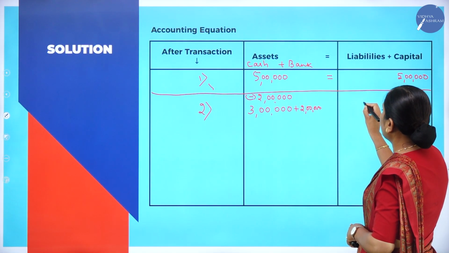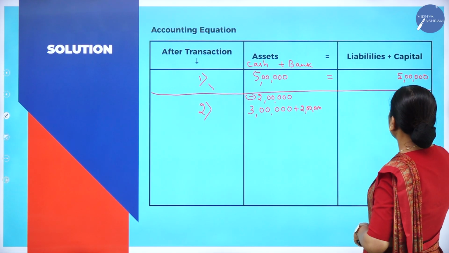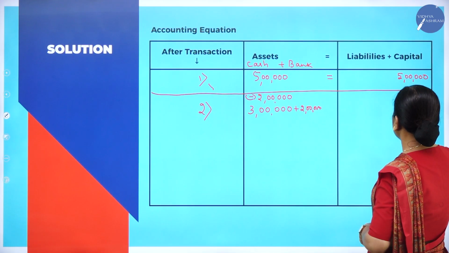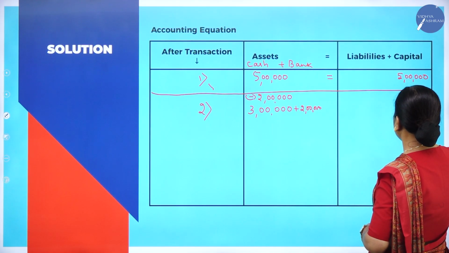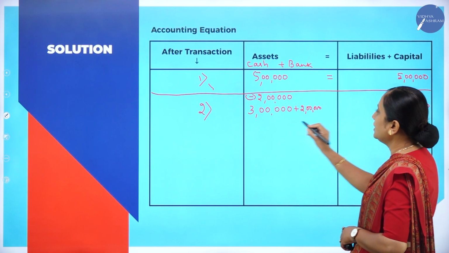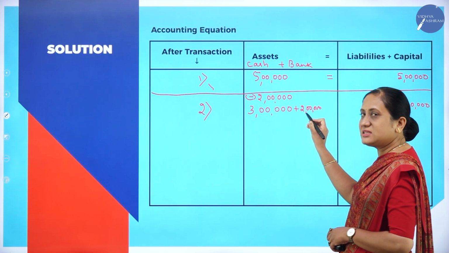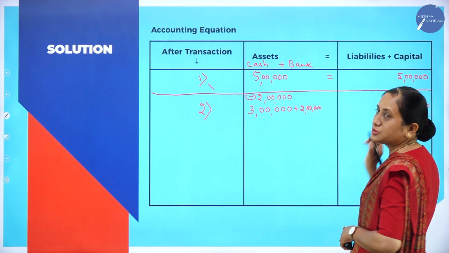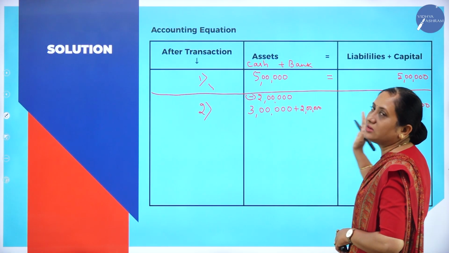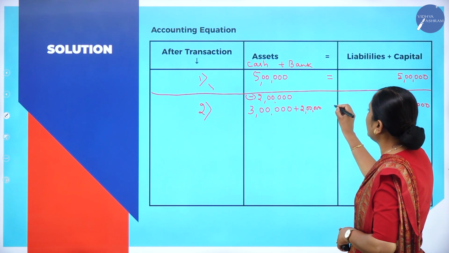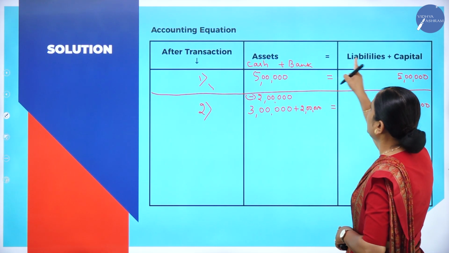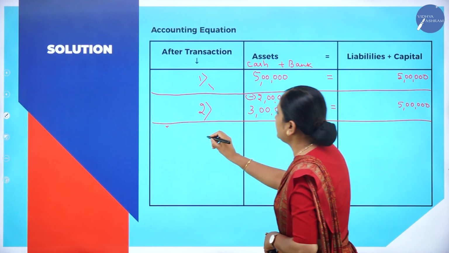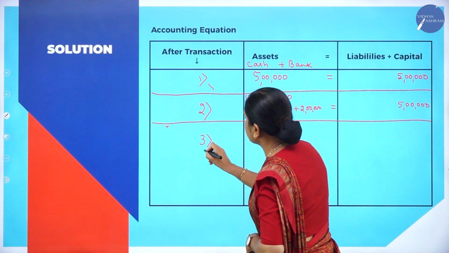Any change with respect to liabilities? There is no change. Capital also no change. It remains the same. Now, if you check, 3 lakh plus 2 lakh is 5 lakhs. This side is also 5 lakhs. LHS equals RHS. It is tallying. It is according to the equation. Now we will write the third transaction.